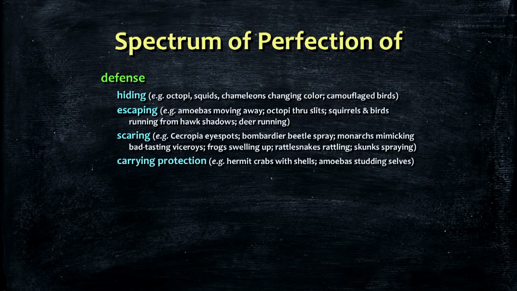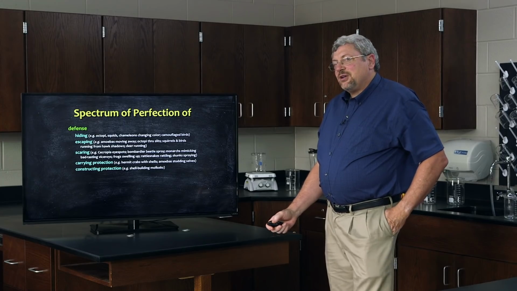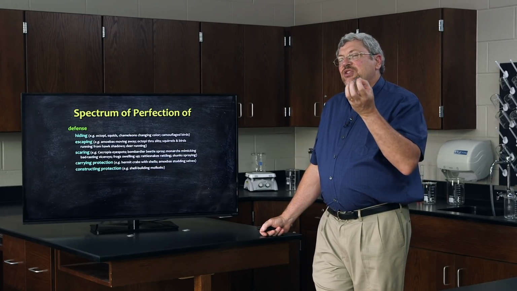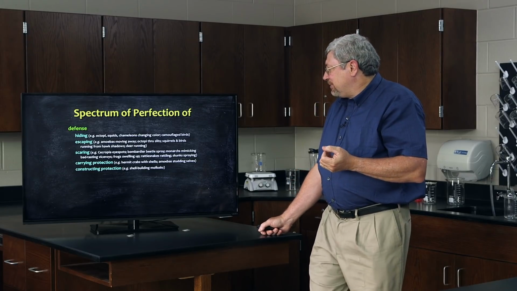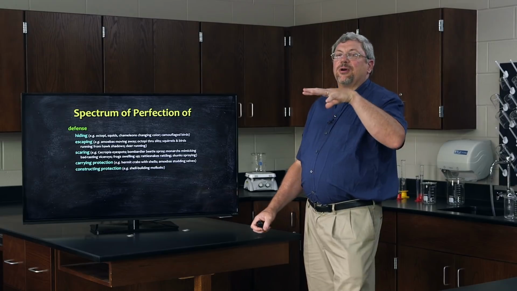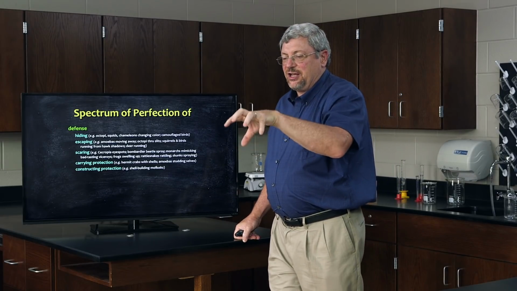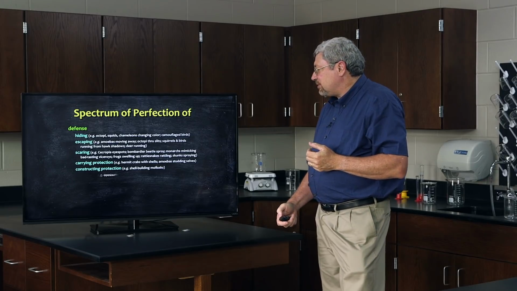Other organisms carry protection. They don't actually produce protection on their own, but they carry something that protects themselves. Hermit crabs, for example, don't have shells, but they pick up shells. They like picking up snail shells and hauling them around, thus protecting them from things that might eat them from above. Other organisms grow things that protect themselves. Mollusks, snail shells. Snails will develop shells that protect themselves.